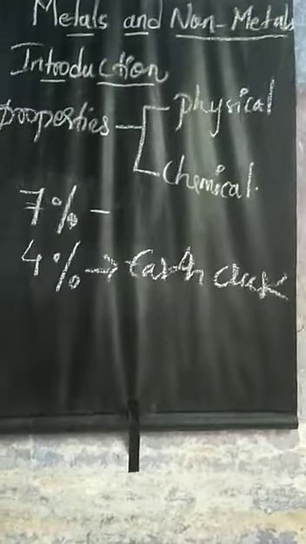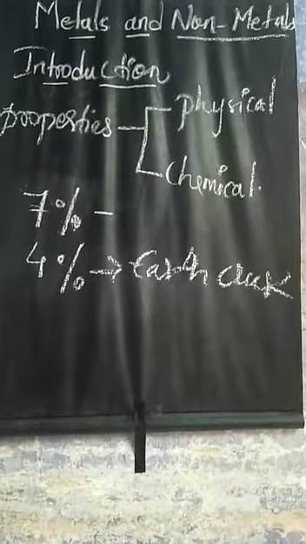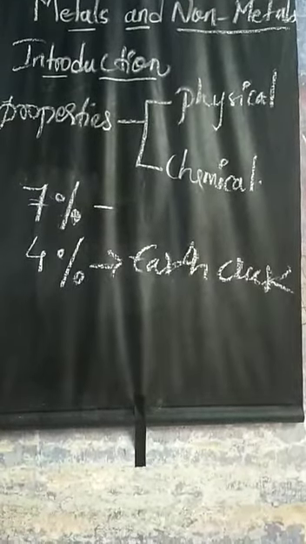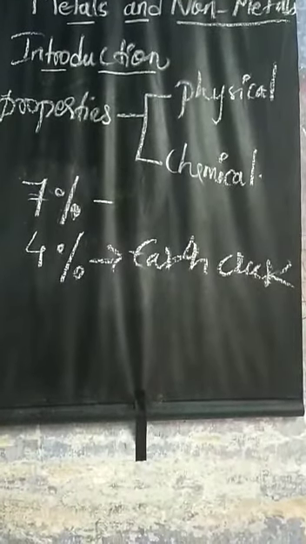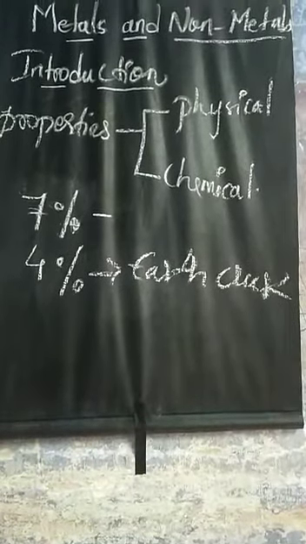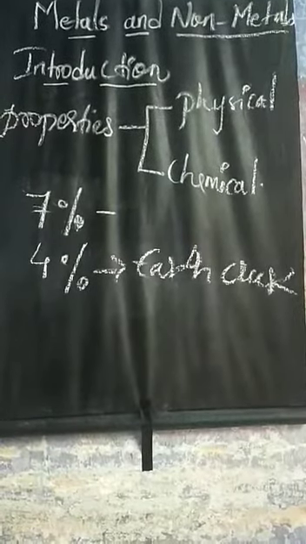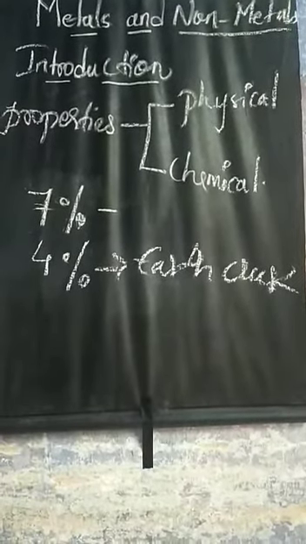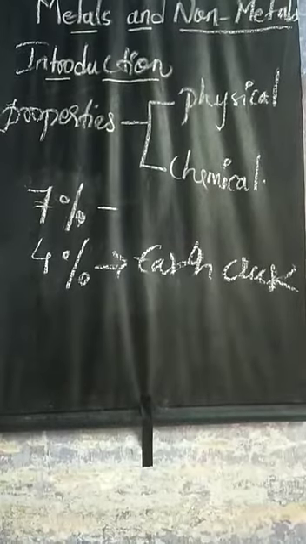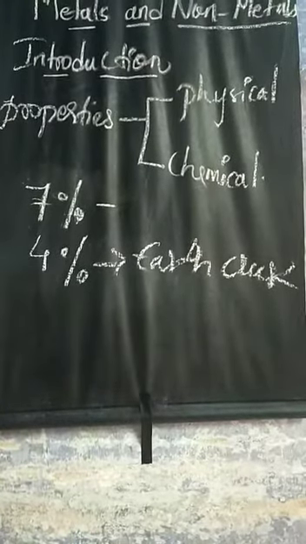Metals are widely used in our daily life for a large number of purposes. Cooking utensils, electric wire, sewing machines, cars, buses, trucks, trains, etc. are all made up of metals. In fact, the list of articles made of metals which we use in our daily life is endless. Metals are very important for the national economy of our country.